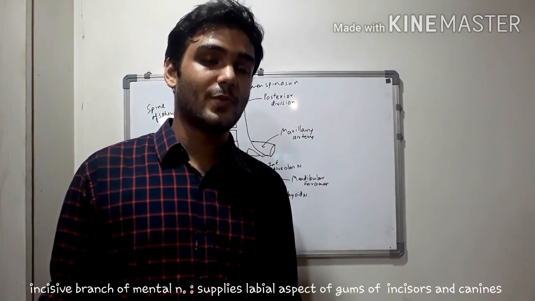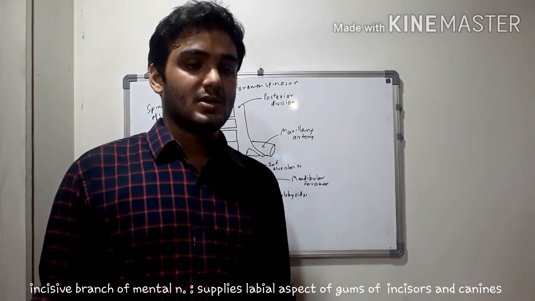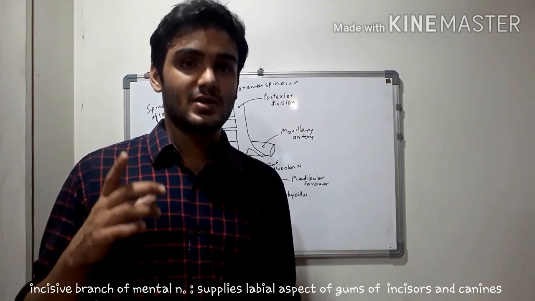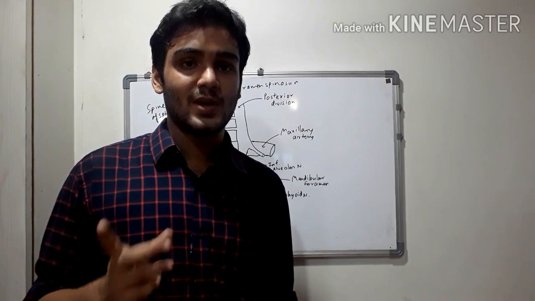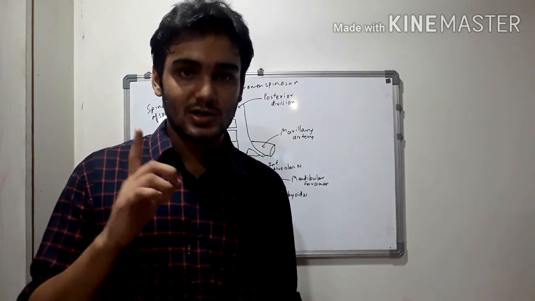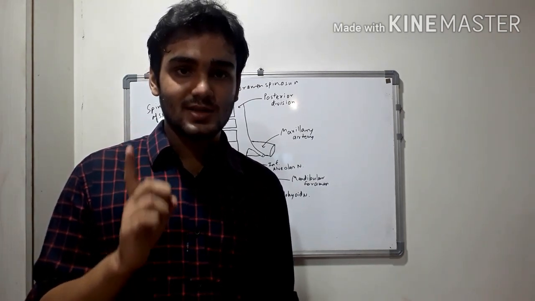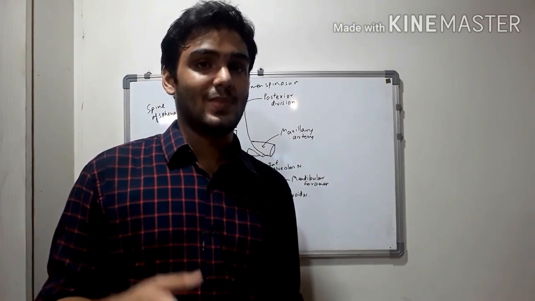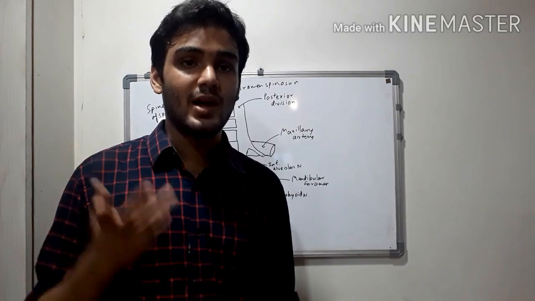Moreover, an incisive branch of this mental nerve supplies the labial aspect of the gums of incisors and canines. Remember which nerve supplies the labial aspect of molars and premolars? Yes, the buccal nerve. The buccal nerve supplies the labial aspect of molars and premolars. And the remaining two, that is the incisors and canines, are supplied by the incisive branch of mental nerve.